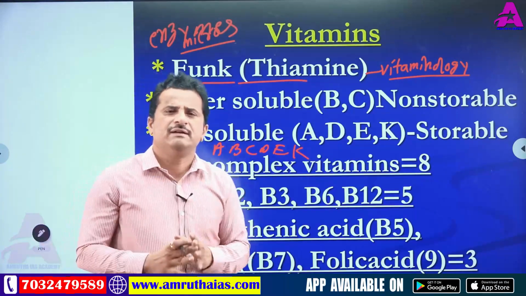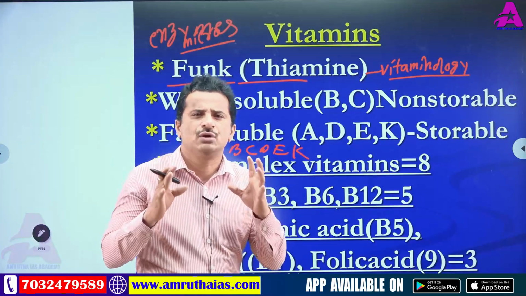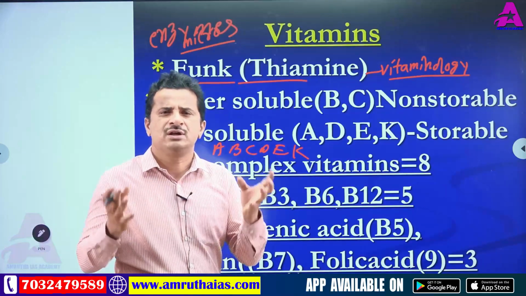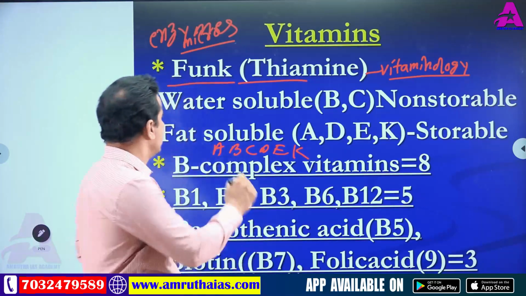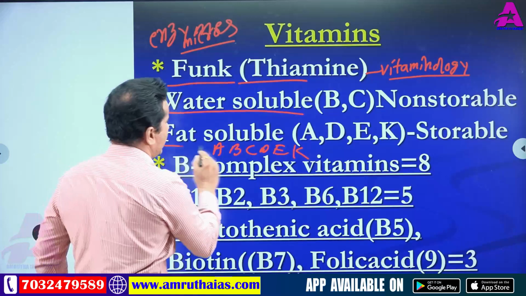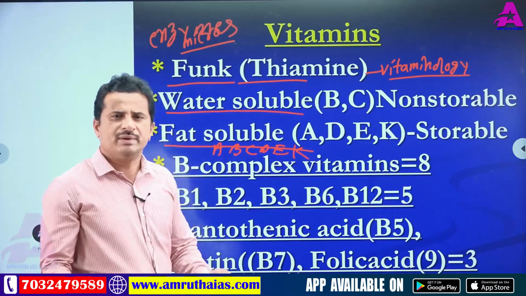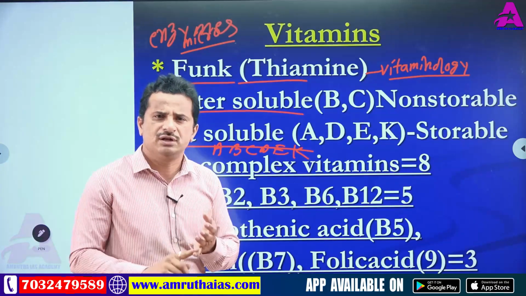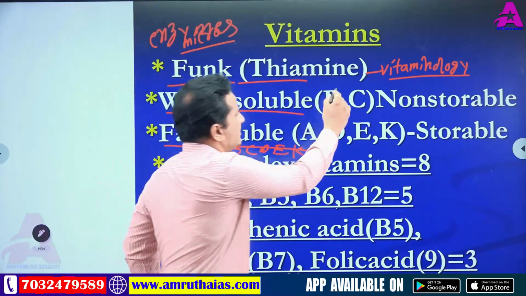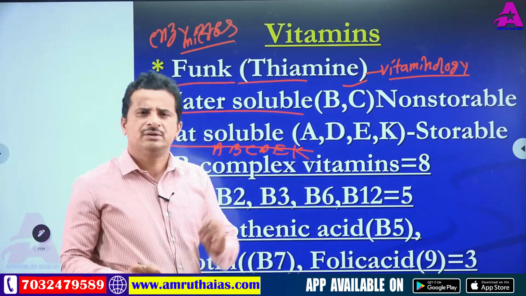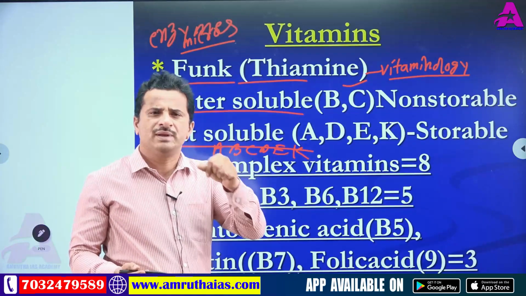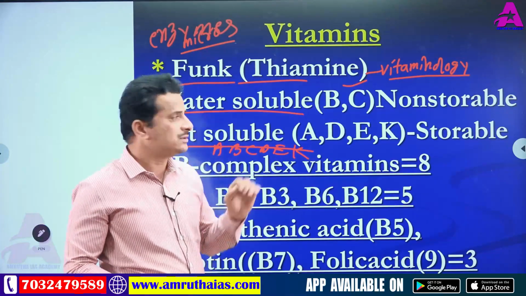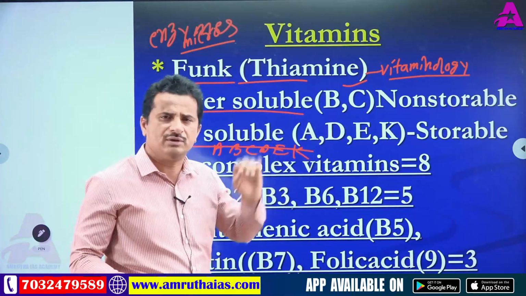Okay. Next, vitamins. Based on solubility, there are two types. Solubility means dissolving. So based on solubility, vitamins are of two types: water soluble vitamins and fat soluble vitamins. Water soluble vitamins, for example, B and C. We can easily dissolve a B complex tablet in water. Vitamin C easily dissolves in water. So that's why B and C are water soluble vitamins.